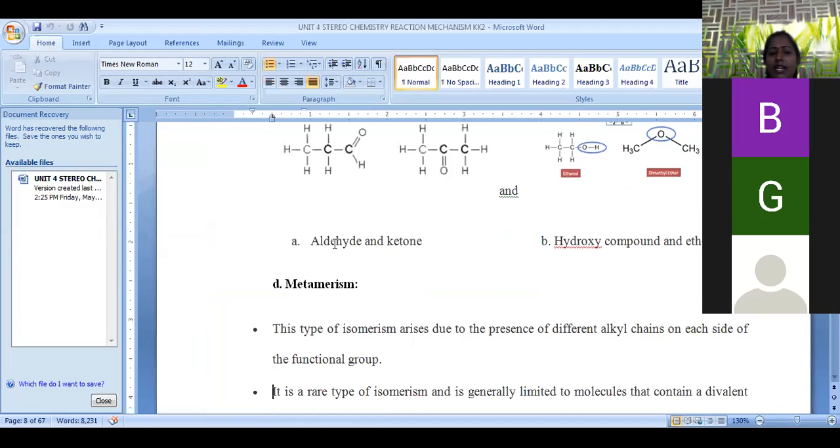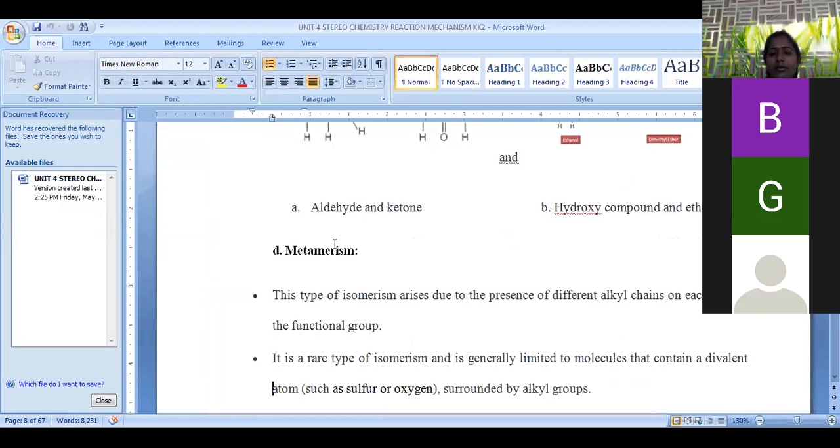And next is metamerism. Metamerism means that when a central functional group is surrounded by different alkyl groups, the number of carbons in those alkyl groups will vary in two metamers. That is called metamerism. Metamerism mainly arises due to the presence of different alkyl chain lengths around the functional group.